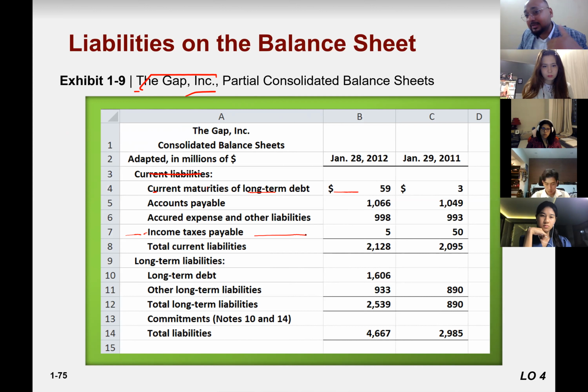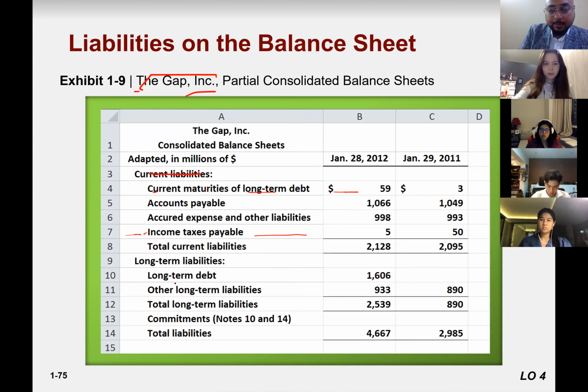Accrued expense, the expense occurred, you didn't pay. Outsiders' claim. That is your liability. Understand? So these are just small concepts. If you understand that one, there's no problem for you to do some kind of examples and assignments.